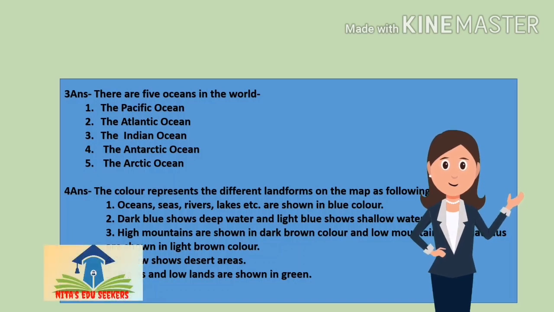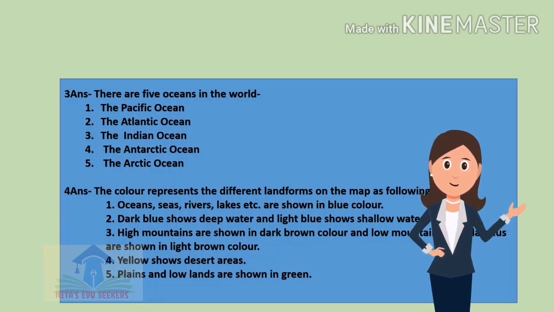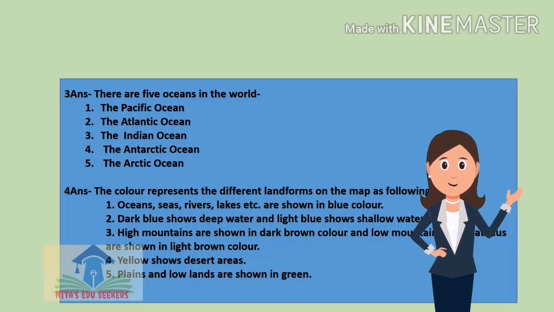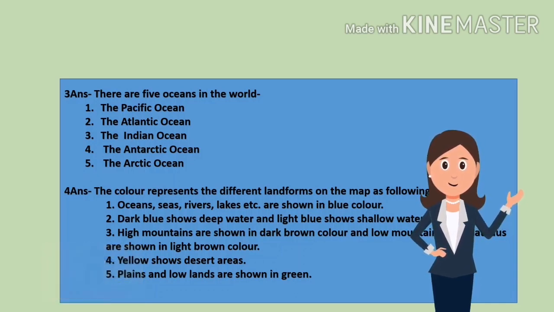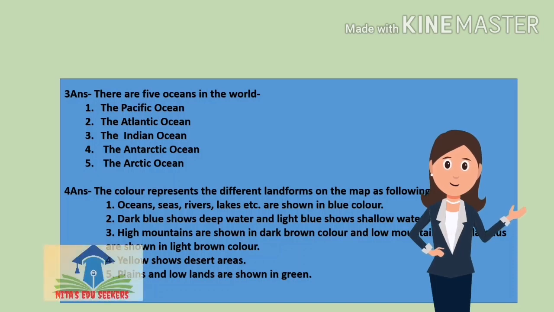Okay. Then let's discuss a very important number 4 question. This question may come as a 5-mark question in the exams. Okay. So learn it very carefully. The different colors in the map depict the different landforms. For example, ocean, seas, rivers, lake, etc. They are shown in blue color.